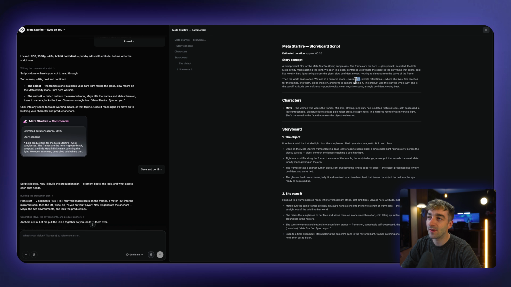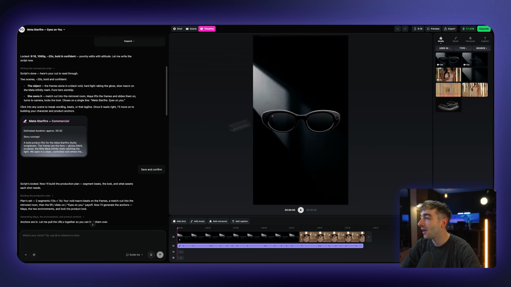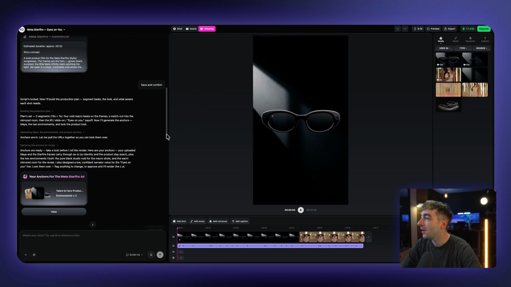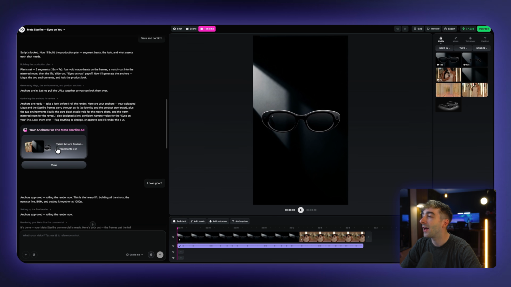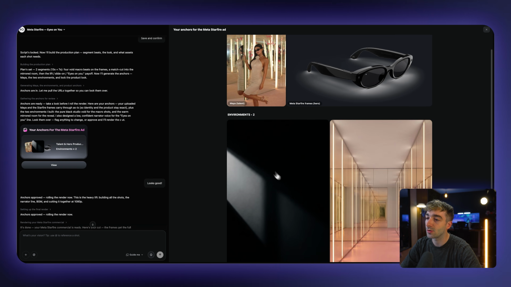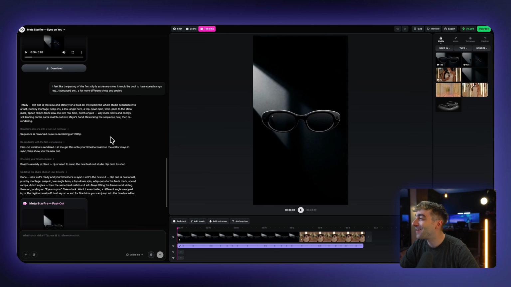You can read this. When you're in this mode, you can actually edit it as well, which is super nice. So you have full customizability here. I just clicked save and confirm, and then it locked it in. It started to create the visuals, and then it wants me to confirm the visuals. So it gave me this. I was like, this isn't going to be too good, but let's give it a try. And then I said, yeah, it looks good. And then if we play the video, you'll see for yourselves. It's insane.